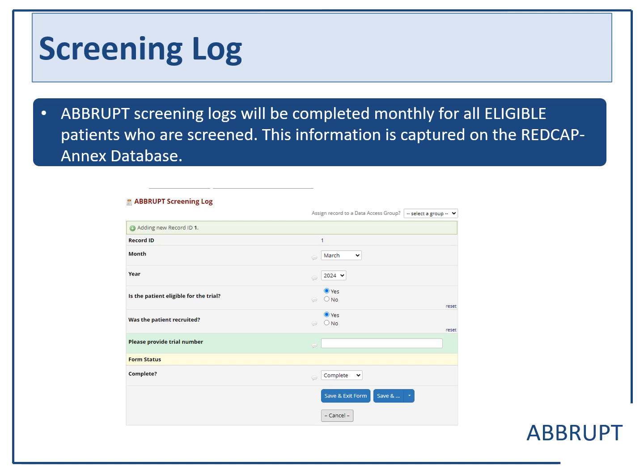ABBRUPT screening logs will be completed monthly for all eligible patients who are screened. This information will be captured on the REDCap Annex database. The REDCap Annex database is a separate system to the REDCap trial database with separate logins. This is what the screening log will look like. It has a drop-down list for reasons that the patient was not eligible or not recruited.